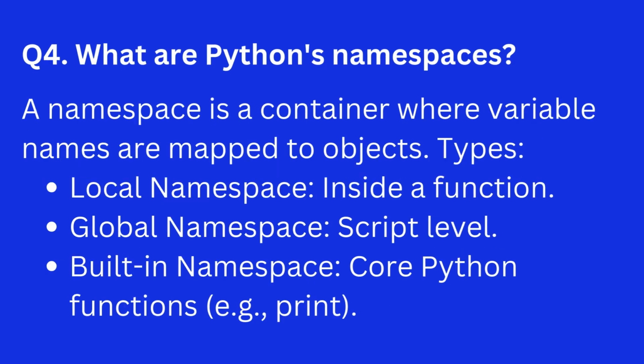Question 4. What are Python's namespaces? Answer. A namespace is a container where variable names are mapped to objects. Types. Local namespace, inside a function. Global namespace, script level. Built-in namespace, core Python functions, e.g., print.